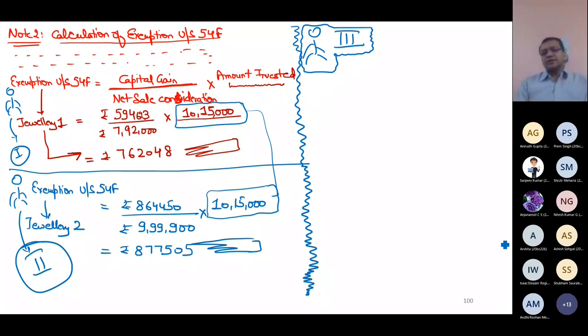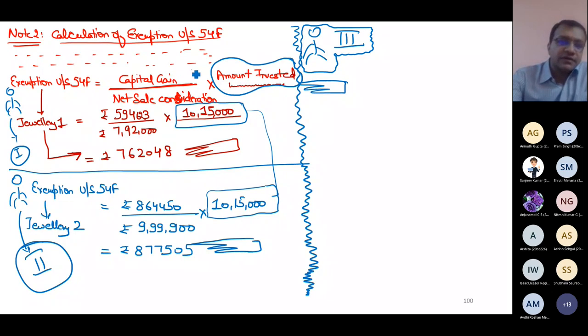You should think logically. The entire point lies in this formula. You should just reopen this formula, or you should just imagine in your mind what is going on in this formula. How can I maximize my exemption? How? Just think logically. Amount invested remains the same. How will you get more exemption? Can you tell me how to get more exemption?